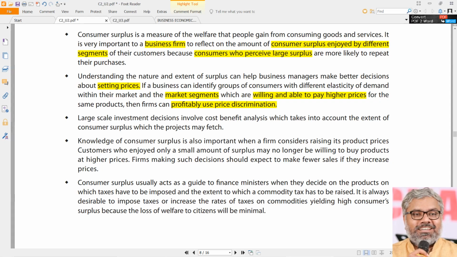We will understand the concept of price discrimination in a detailed manner when we discuss the types of markets. One of them is monopoly. In monopolies, in different markets, the organizations can charge different prices. For example, between one country and another country, the prices are not the same.